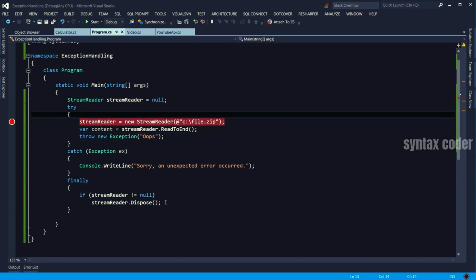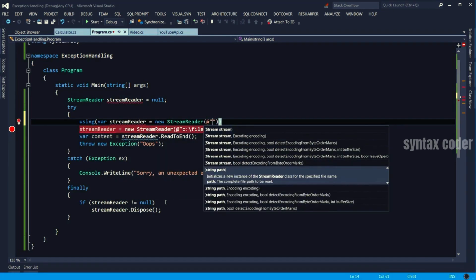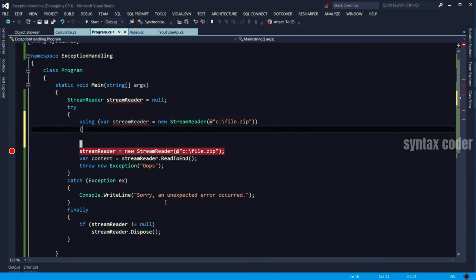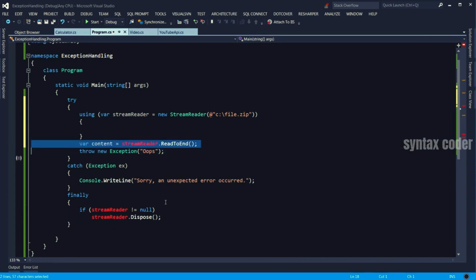So basically I come here, using var streamReader equals new StreamReader. I get rid of this one here, and I don't need this.